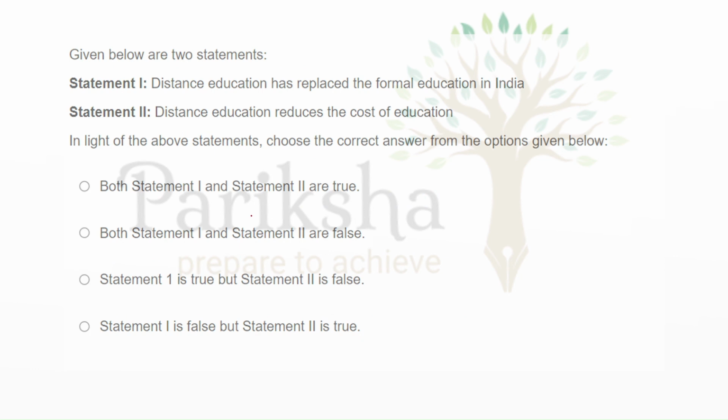Now the other question has two statements being given, and one has to tell which statement is correct. Statement 1: distance education has replaced the formal education in India. Statement 2: distance education reduces the cost of education. So which one is correct? Statement 1, you can see distance education hasn't ended or replaced formal education in India. With the help of distance education, it just became easy to study while working. So this is wrong.